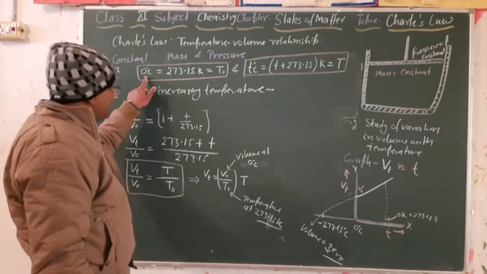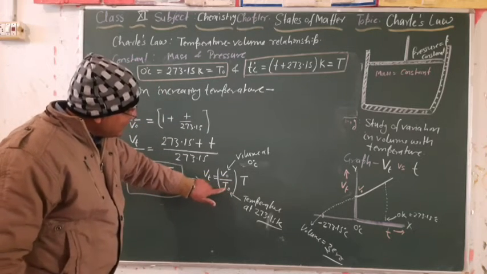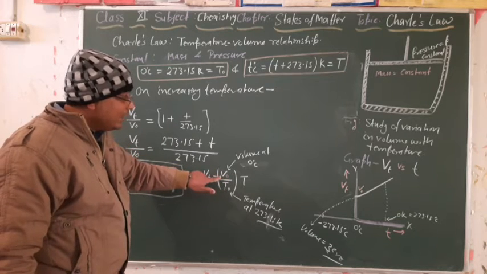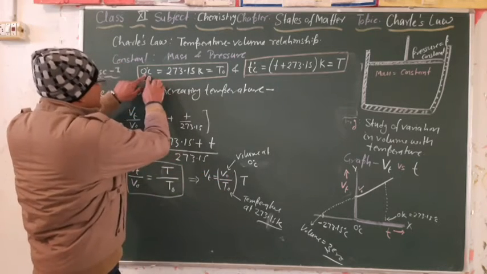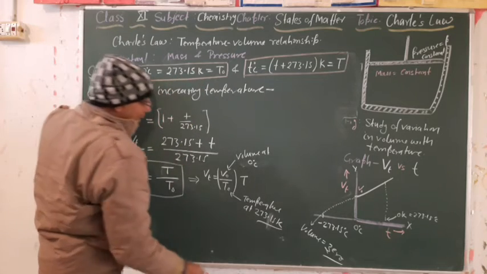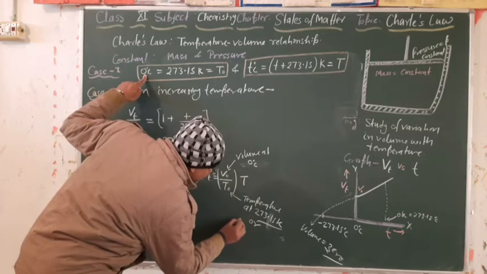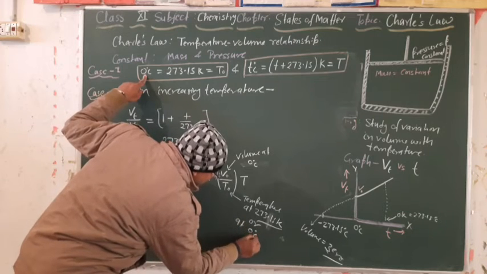Means we can write the same thing: at T naught temperature, the volume of the gas will be V naught. The relation: 0 degree Celsius is 273.15 Kelvin. So temperature at 273.15 Kelvin, or we can write at 0 degree Celsius.